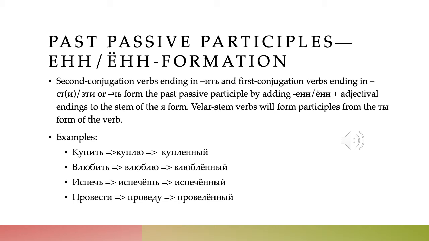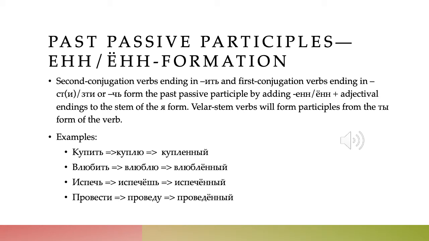So these are the "ti" verbs or the "st" verbs, or velar stem verbs. Verbs in these groups form the past passive participle by adding -yon or -yen plus an adjectival ending to the stem of the "ya" form. The first two groups, the "te" formation and the "nn" formation groups, add their endings to the infinitive. But this third group, the -yen/-yon group, adds the ending to the stem of the "ya" form.